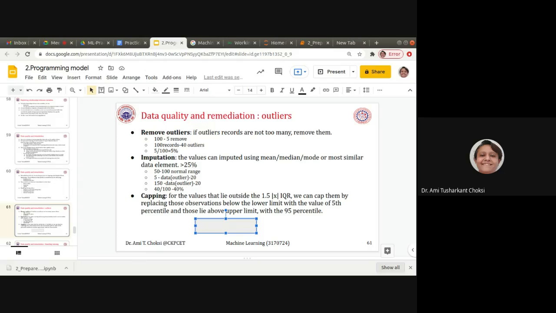Typically we say that data not following the normal behavior, that means either greater than the normal data values or less than the normal data values, we replace with the 5th percentile, or when they are above the upper limit, we replace that with the 95th percentile. So that is what is called capping.